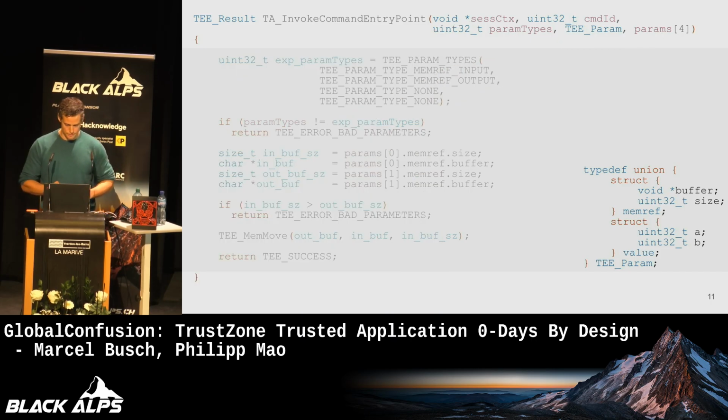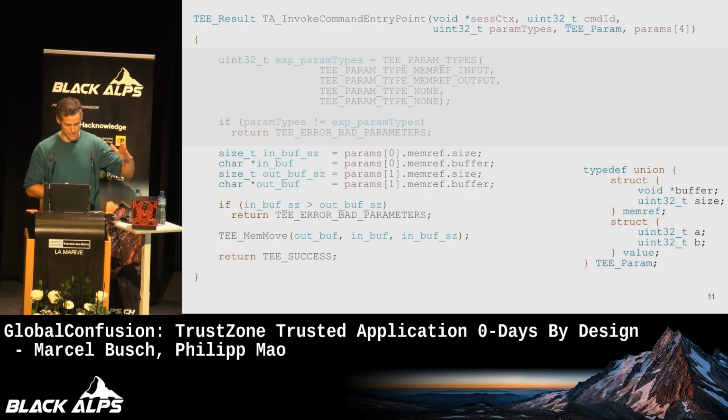So we go further through this code. First, the specification says, well, you should really check these types when you write a function like this, and that's typically what you do. You define the expected types and then compare it, and you error out if you don't see the expected types. And the rest of the code here just demonstrates a very simple example where you have two parameters. One is an input buffer, the other one is an output buffer, and you're just copying the bytes from one buffer into the other. Just an echo trusted application as a demo, right?